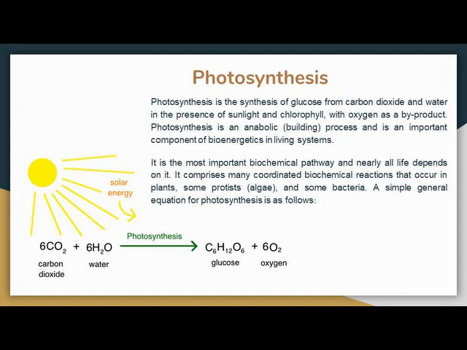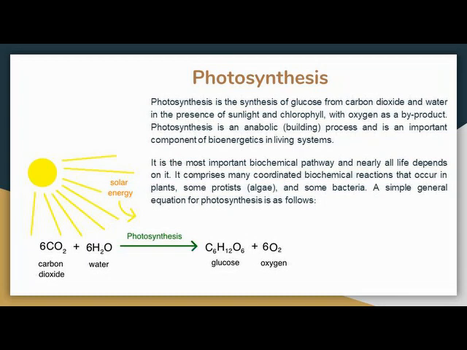Basically, photosynthesis is the procedure through which plants produce their food, and this procedure occurs in leaves. That's why leaves are called the food factory of the plant. Through this procedure, plants use carbon dioxide and water and convert them into glucose and produce oxygen as a byproduct.